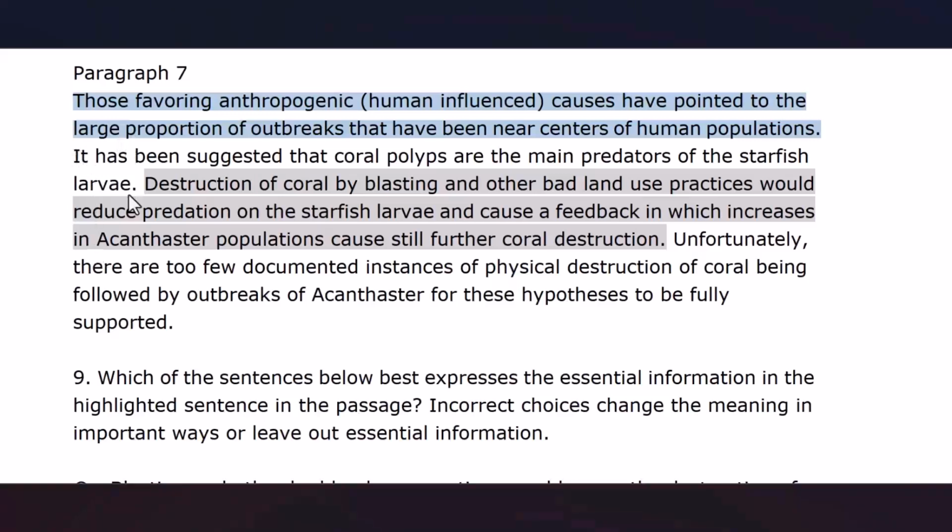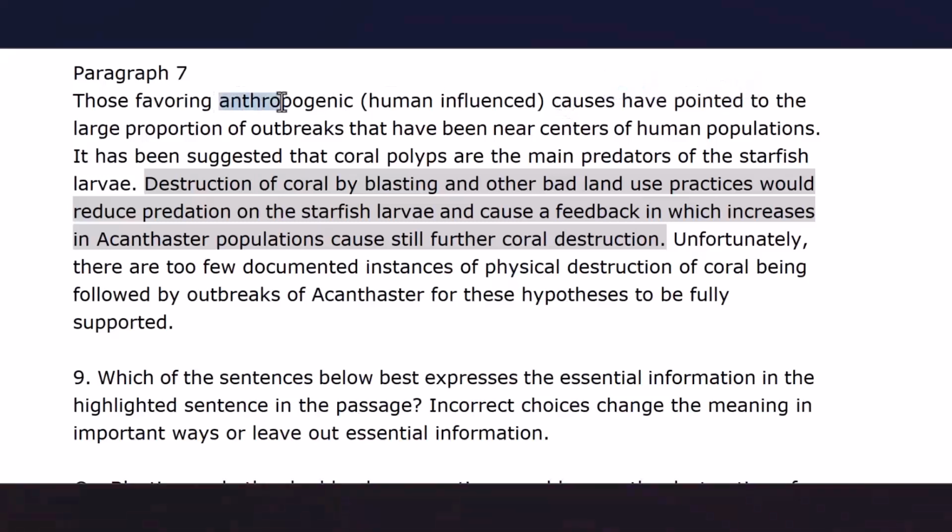Paragraph 7. Those favoring anthropogenic causes have pointed to the large proportion of outbreaks that have been near centers of human populations. In this sentence, have pointed is the main verb. This verb phrase is the main verb. Cause here has been used as a noun. This is not a verb. Cause here is a noun and it means reason.